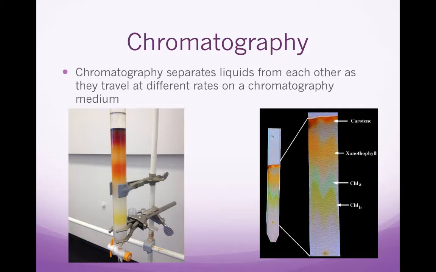Same idea, right? It separates the liquid molecules in the same kind of way, but instead of on a column, it's on paper. And usually we use paper chromatography not to isolate different molecules, but just to see how we might separate them. And then we can apply those principles to the column.